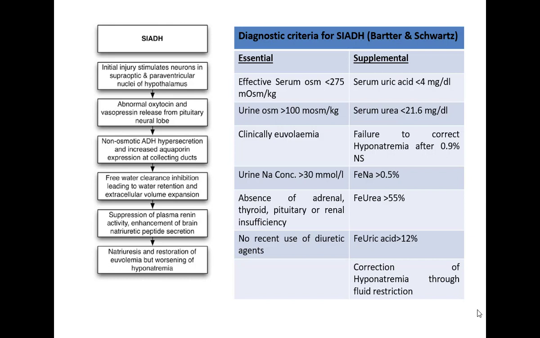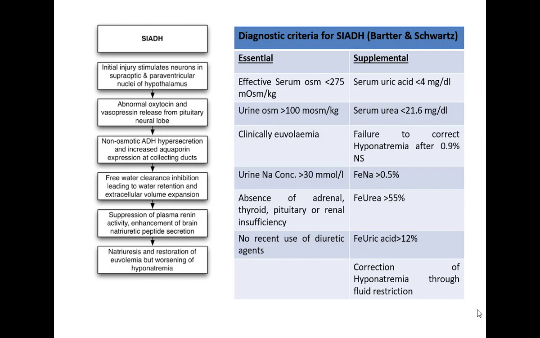The essential criteria for diagnosis of SIADH should be fulfilled. Effective serum osmolality is less than 275, because sodium gets excreted from the body. Sodium is excreted in the urine, so urine osmolality is more than 100. The patient is clinically euvolemic, urine sodium concentration is more than 30, there is absence of adrenal, thyroid, pituitary or renal insufficiency, and no recent use of diuretic agents, because diuretics also excrete sodium.